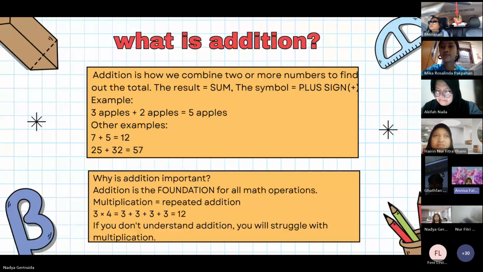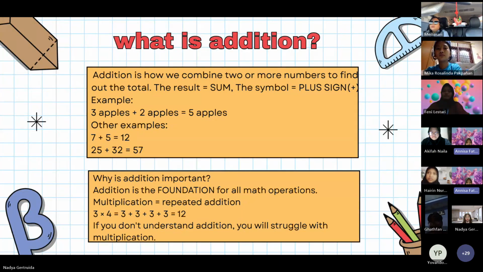If we do not understand addition, we will definitely have difficulty understanding multiplication. Moreover, exponents are also repeated multiplication, which again goes back to addition. That is why it is very important for us to truly understand the concept of addition, not just memorize it, because future material will continue to use this operation. Next.